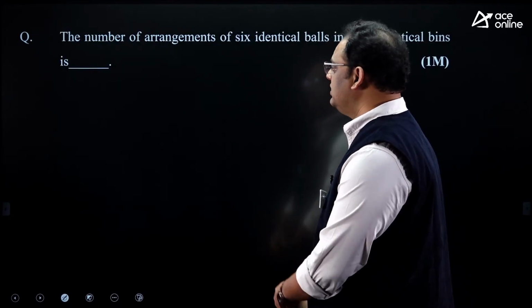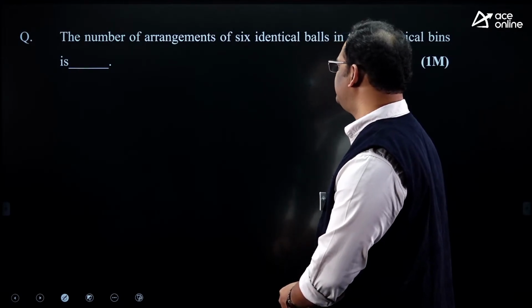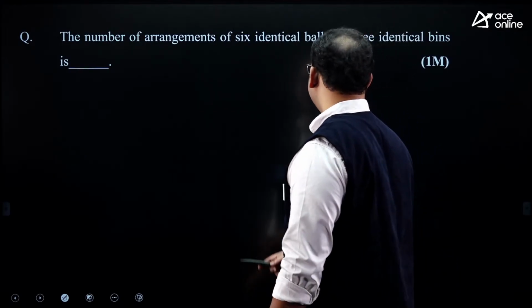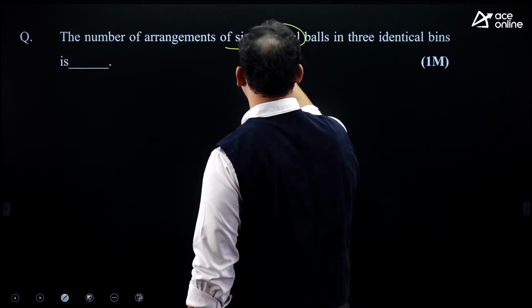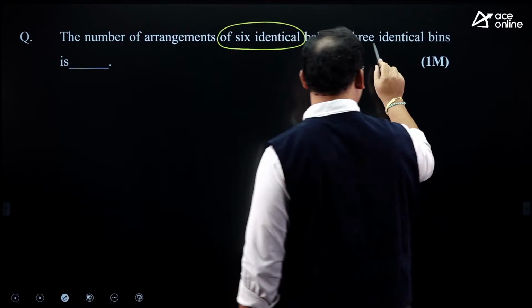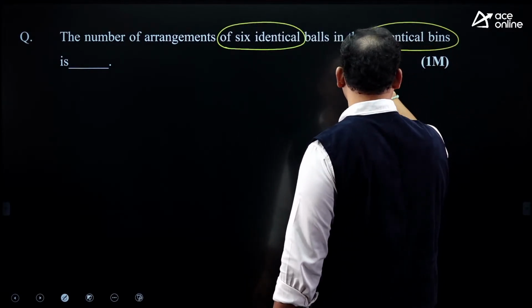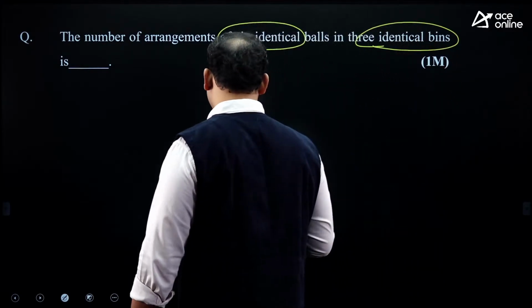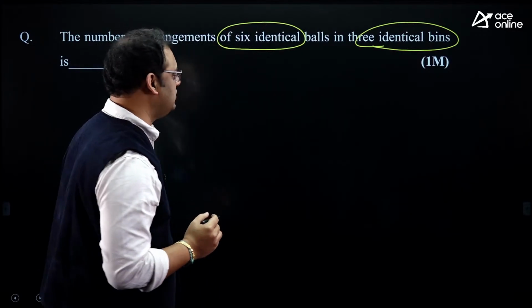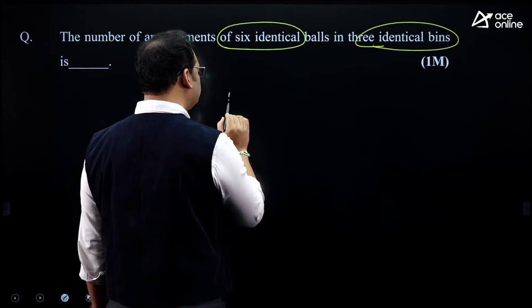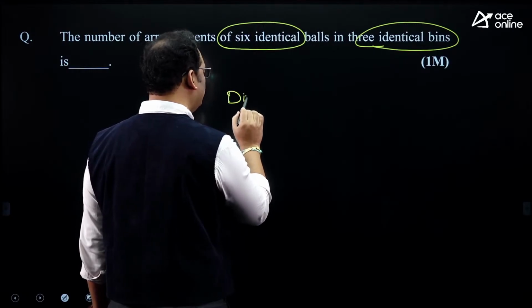Now let us see. The number of arrangements of 6 identical balls in 3 identical bins. Identical balls and identical bins. My dear, we have the concept of division and distribution in our combinatorics.